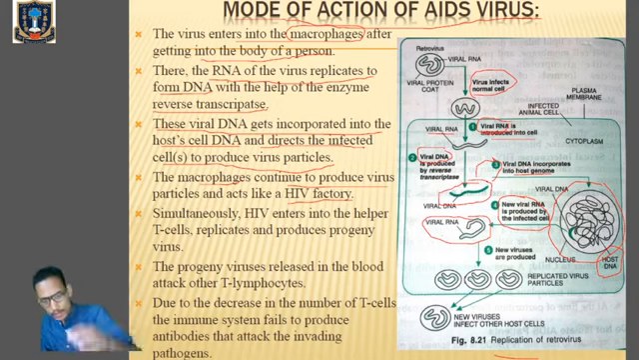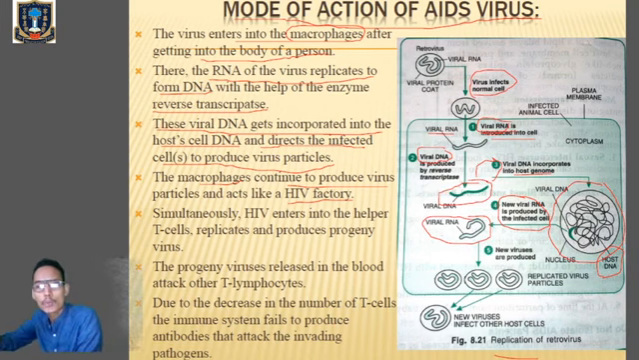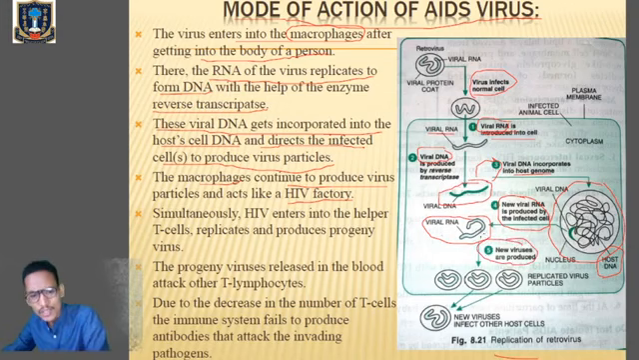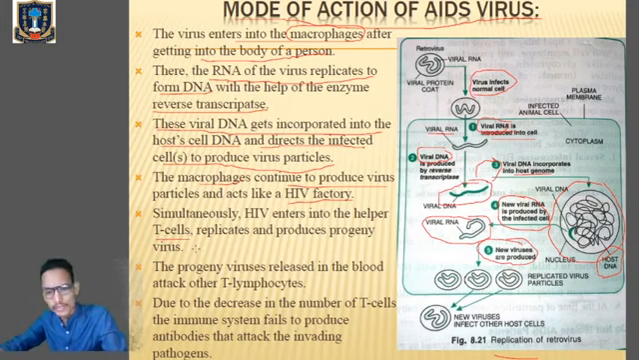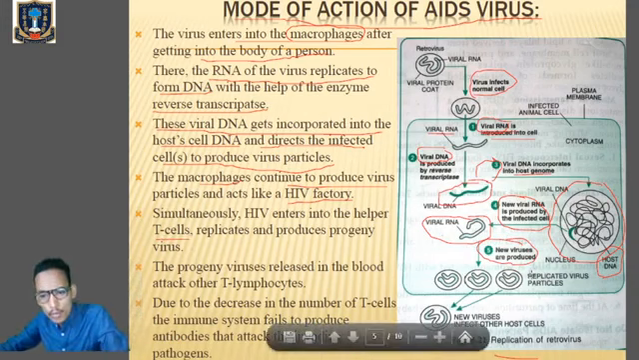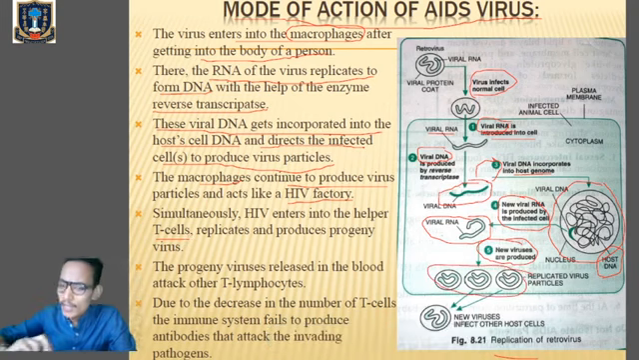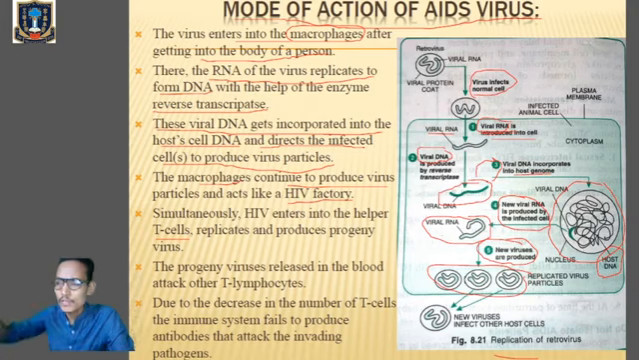Once they are produced simultaneously, they will go and infect the helper T cells or the T lymphocytes, and will produce more progeny. So new viruses are being produced, and once these viruses are produced, they will go and infect the helper T cells, and at the same time, more viral DNA is being produced. Once more viral DNA is produced, they will go and infect the T lymphocytes.